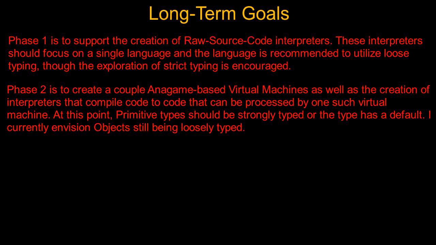Phase 2 is to create a couple Anagame-based virtual machines, as well as the creation of interpreters that compile code to code that can be processed by one such virtual machine. At this point, primitive type should be strongly typed, or the type has a default. I currently envision objects still being loosely typed.